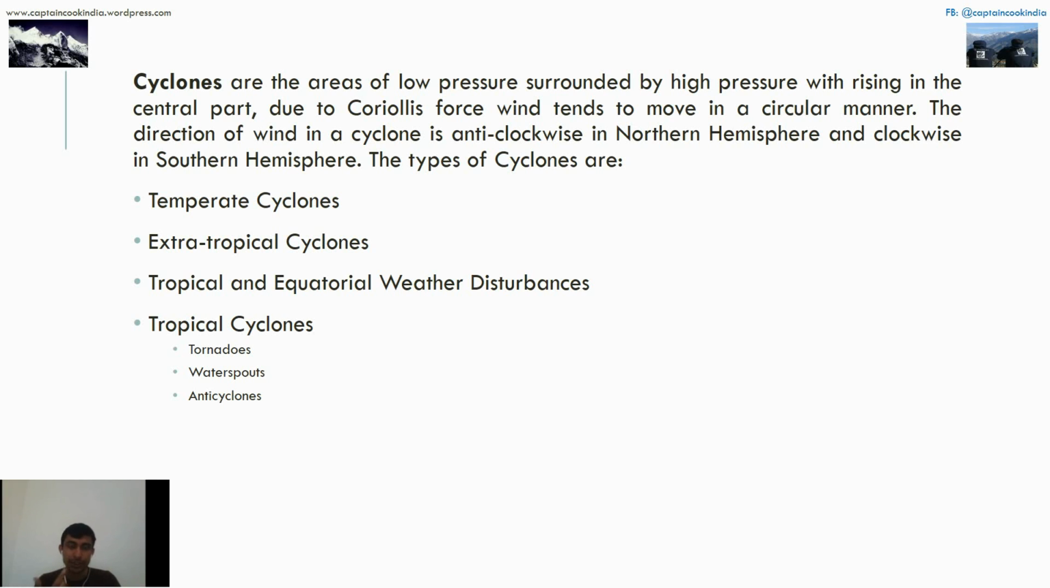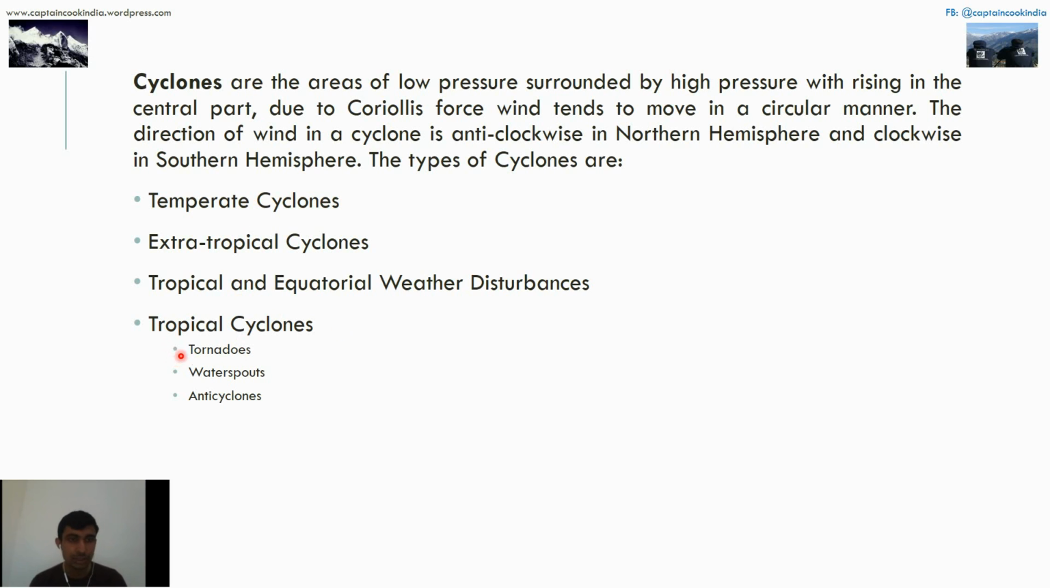This is clock and this is anti-clock. This should be opposite for you guys. Okay. And the types of cyclones are temperate, extratropical, tropical, and equatorial weather disturbance. This is at around 0 degree. This is around 30 degree, and this is around 60. And tropical cyclones are around 30 to 60 degree. Different words are used for cyclones in different areas, which include tornadoes, typhoons or hurricanes. Comment down below what all these things are, along with anticyclones I've explained over here.